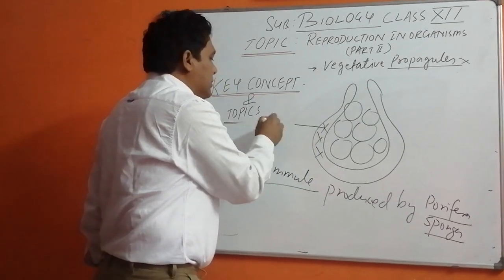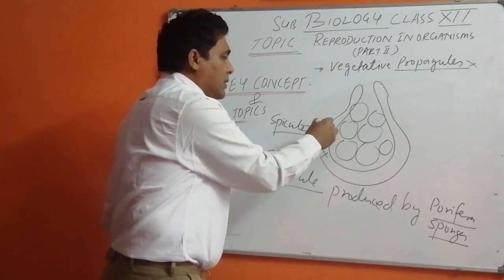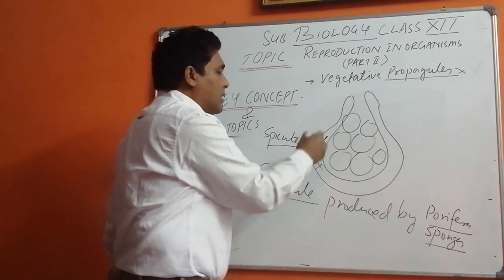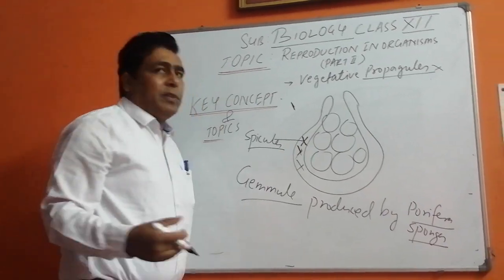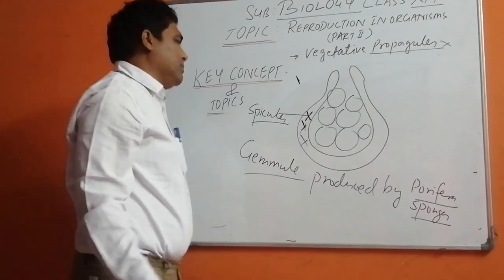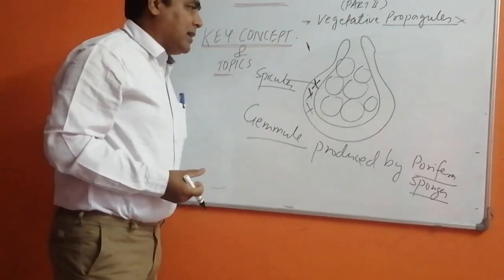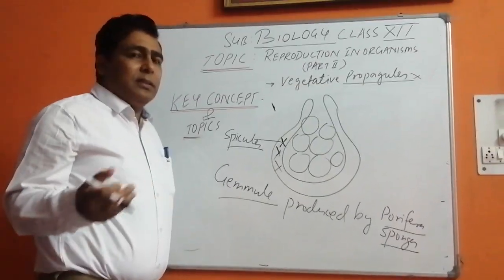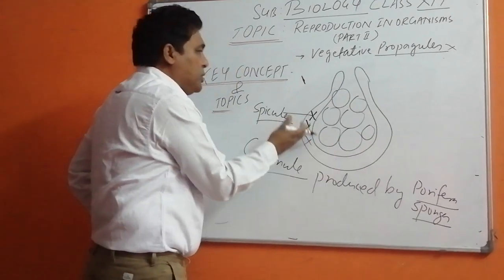These are the spicules. Spicules are fiber-like structures. They can be monoaxon, single, and they are calcareous, made up of calcium carbonate, or they are siliceous, made up of silica, SiO2, which help in the structuring of the gemmule.